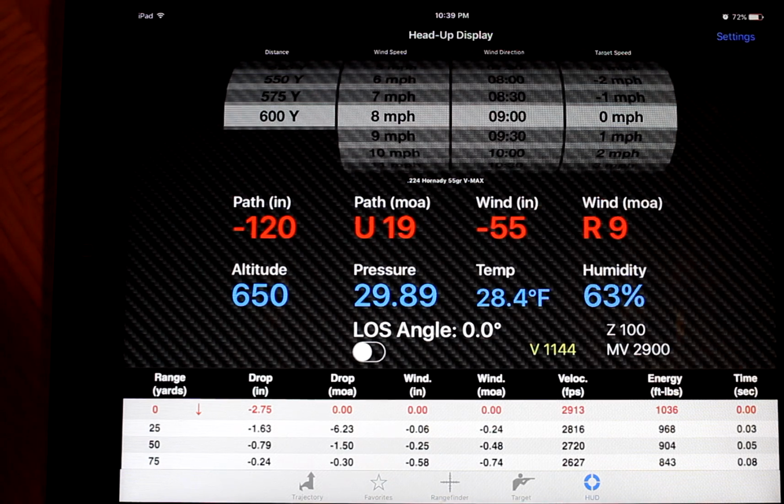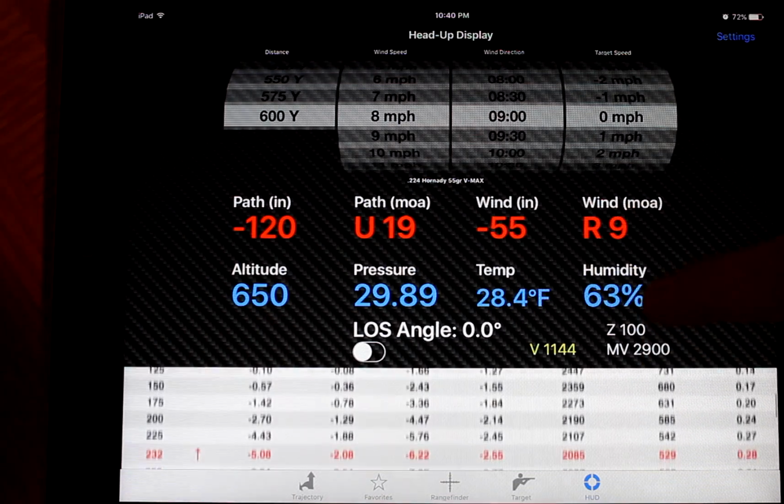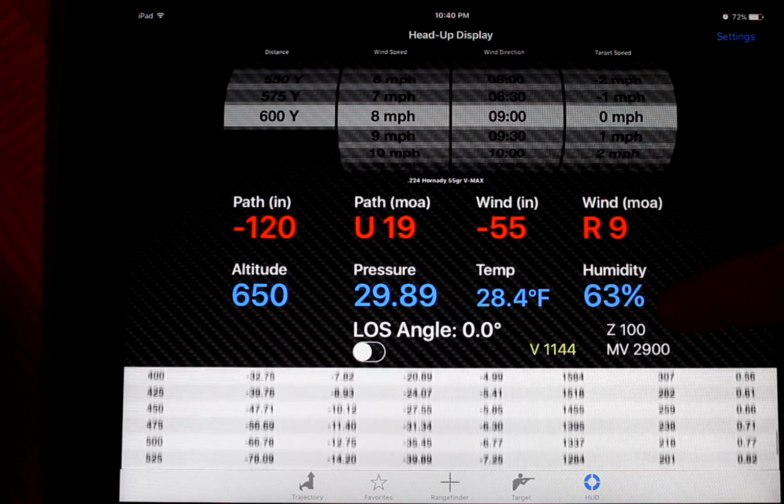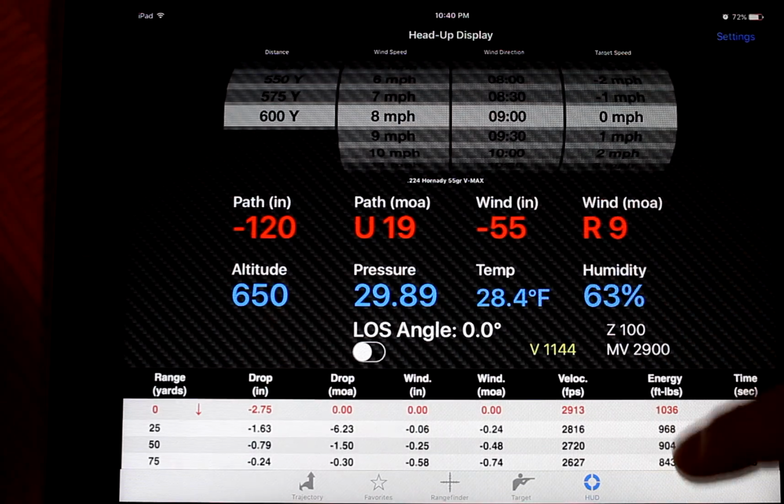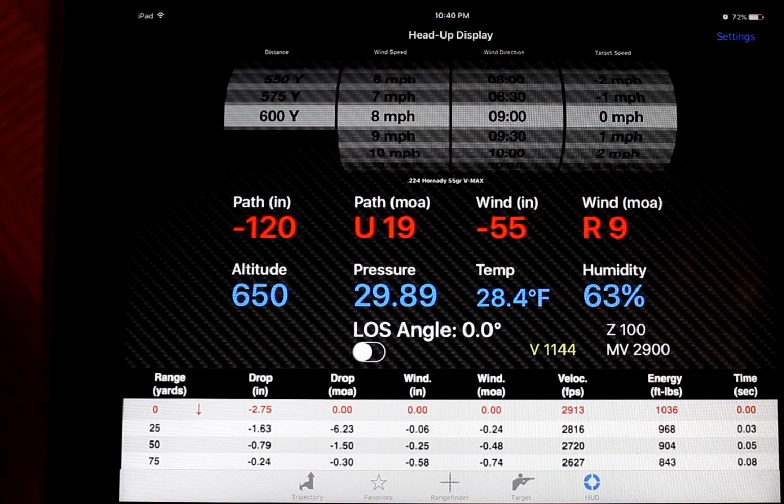So as you can see on the screen, this is the data that you're going to use to hit your target. It's really cool to be able to see this. You just dial in your wind, your yardage, and based on your load data, it's going to give you exactly all the data that you're going to need to hit the target. And then you can also see down here, you can scroll through your ballistics chart and see your drop and all that down here, which is really handy. So that's about it.